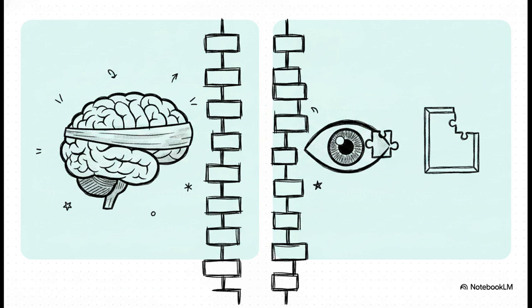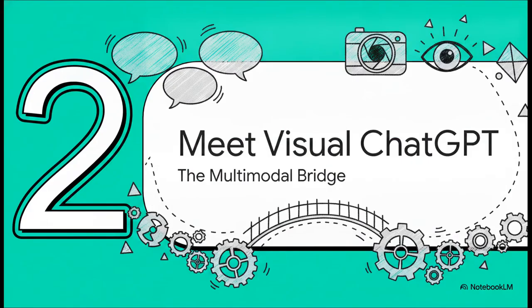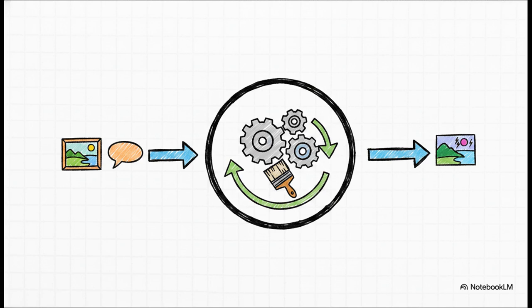And solving this bottleneck was absolutely crucial because true artificial general intelligence requires seamless interaction across all forms of media, not just text. Which brings us to Section 2. Meet Visual ChatGPT, the multimodal bridge. Instead of trying to build a massive new model from scratch, researchers basically created a collaborative interface. Visual ChatGPT allows you to interact multimodally. You're not just chatting with text anymore, you are sending and receiving images seamlessly right within the chat.